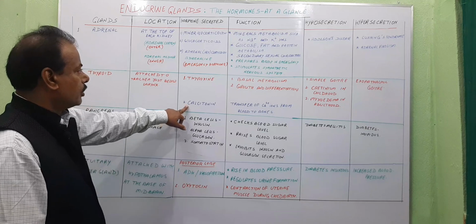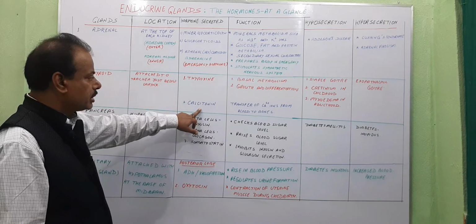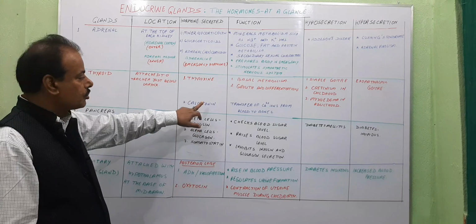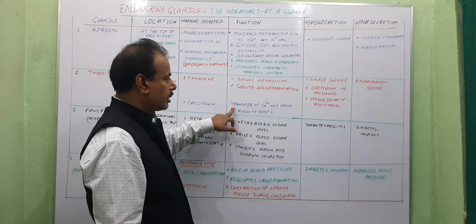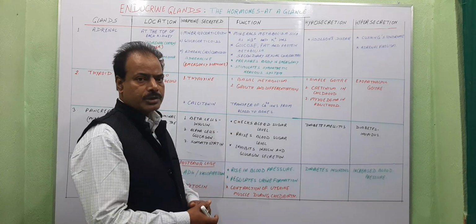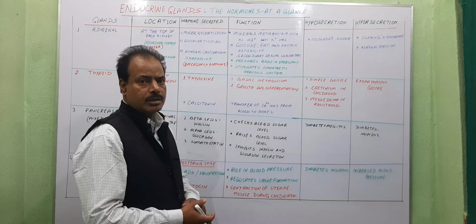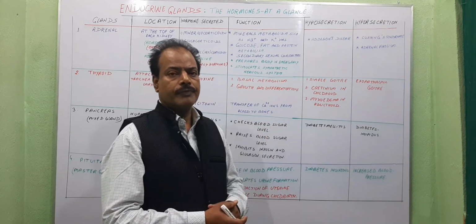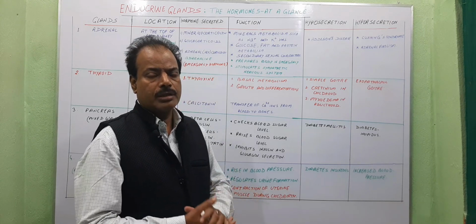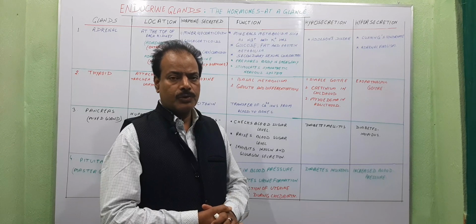The second hormone which is secreted from the thyroid gland is calcitonin. Calcitonin helps in transfer of calcium ions from blood to bones so that ossification takes place, because calcium ions are the most important ingredients of bones and teeth.